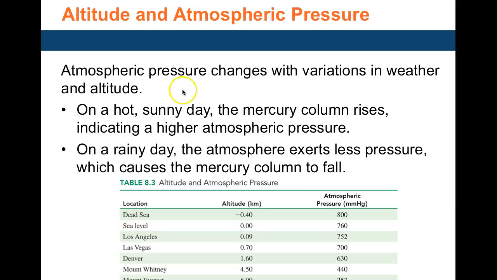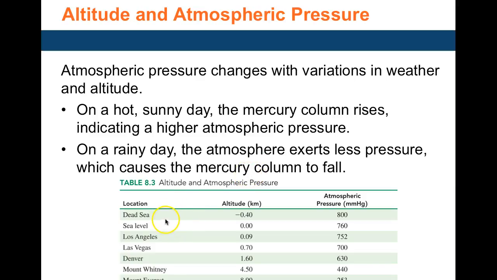Now, atmospheric pressure can also change with variations in weather. Sunny days are indications of high atmospheric pressure. Rainy days are indications of low atmospheric pressure.